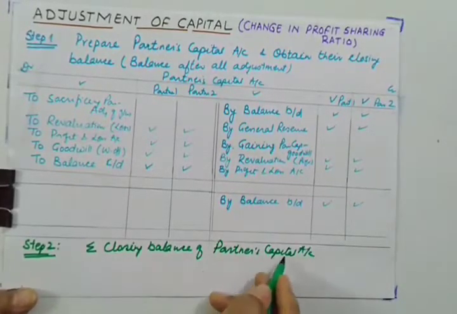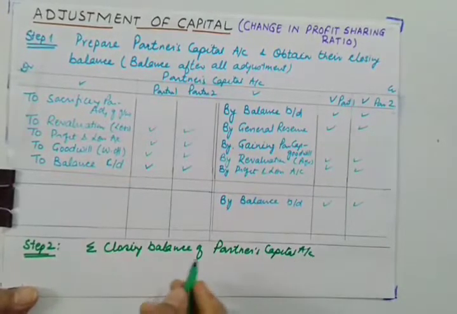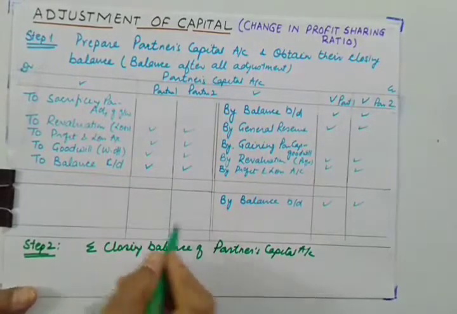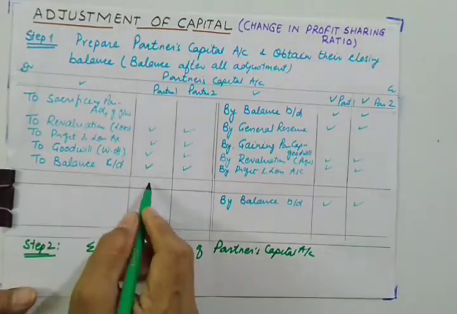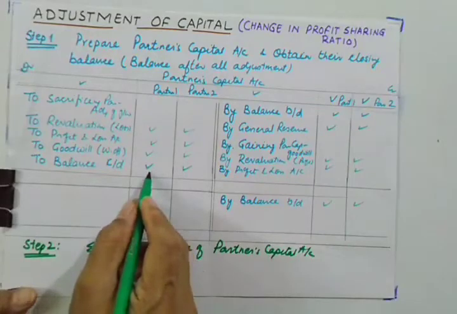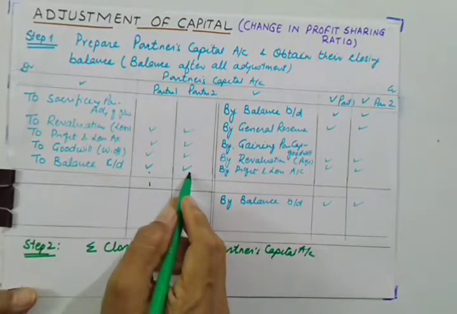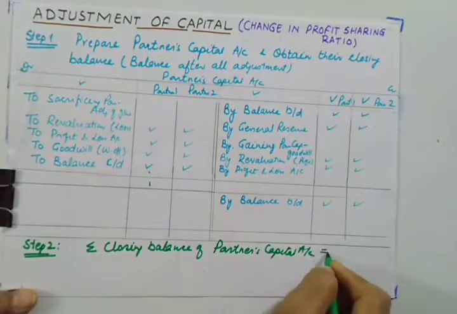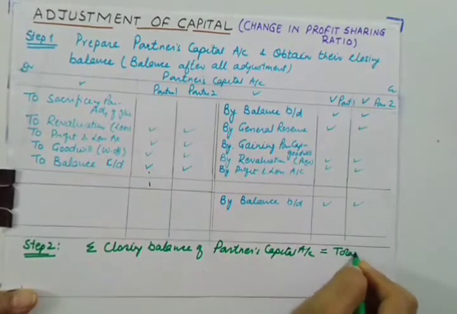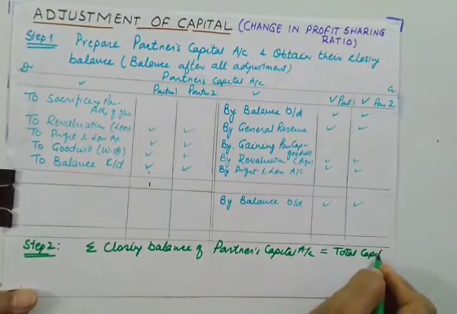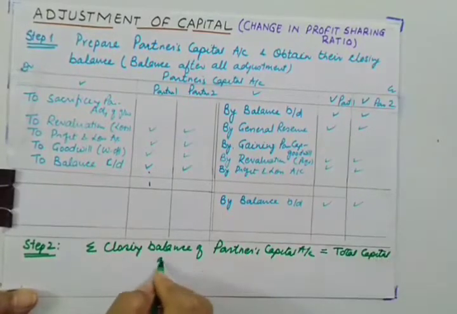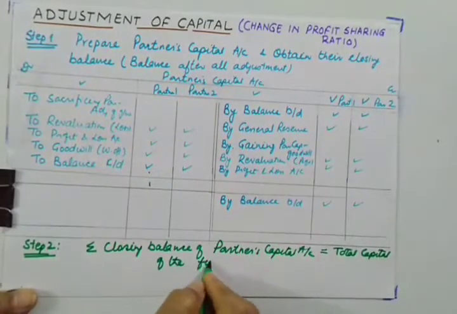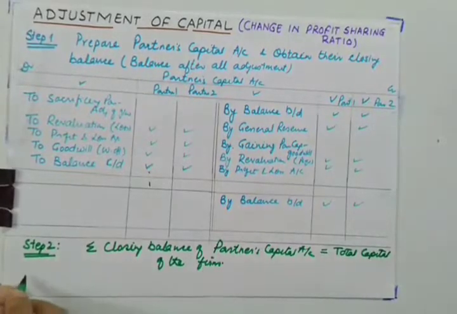This is the total closing capital of the firm after all adjustments. What we have done here is add the closing capital of partner 1 and the closing capital of partner 2, and obtain the sum total of closing capital of the partners. This is the total capital of the firm. Now step 3.